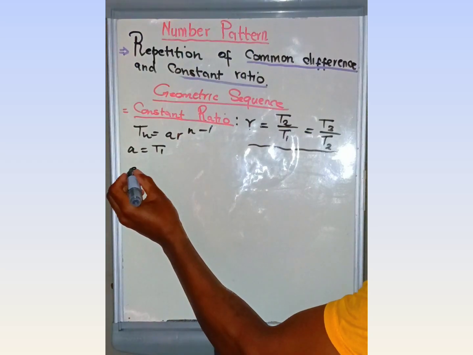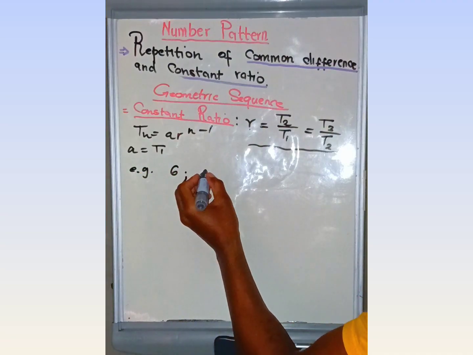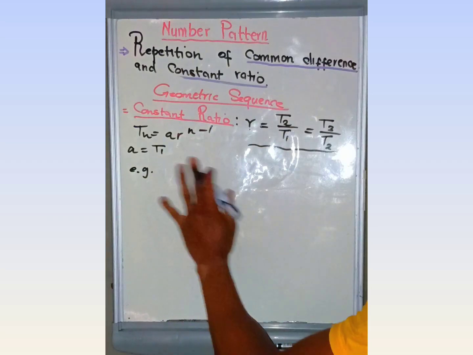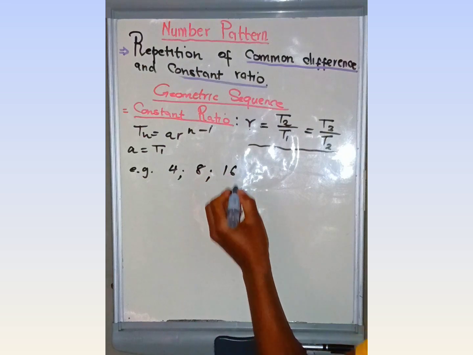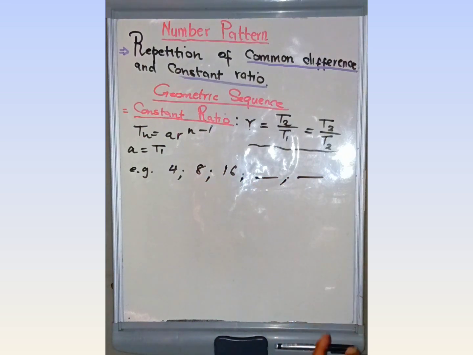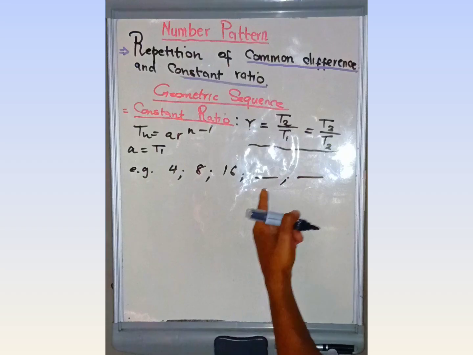For example, this is my example. If I'm just having 6 and I have 12, then we don't use this one. Then I have 4, 8, and 16. After that, it's going to say, determine the next two terms without using the formula. In the statement, they are going to tell you that this is a geometric sequence. Then they're just going to say, determine the next two terms.